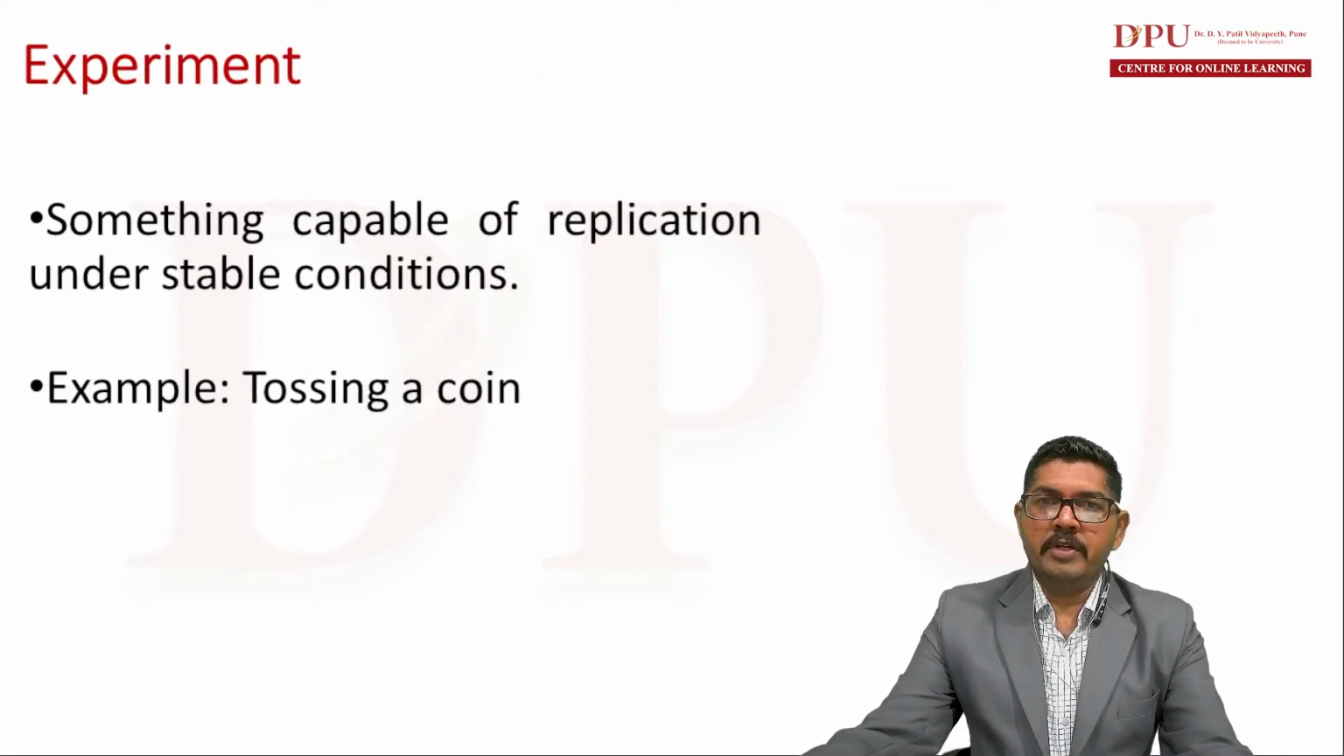The first is experiment. Now what is an experiment? Something capable of replication can be called an experiment. Something which under stable conditions generates a replication of outcomes is called an experiment. The examples of an experiment can be tossing a coin, or throwing a die.